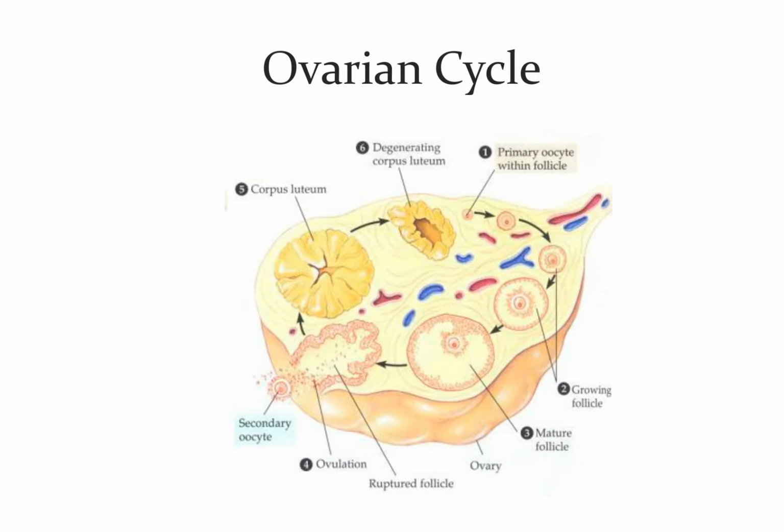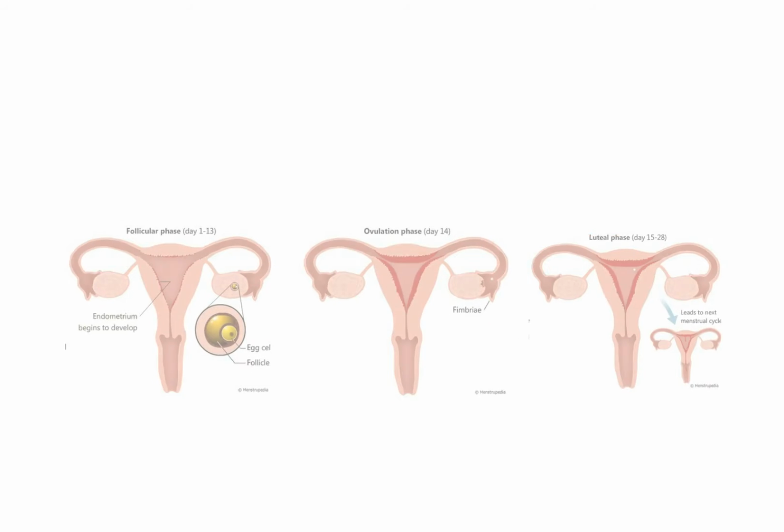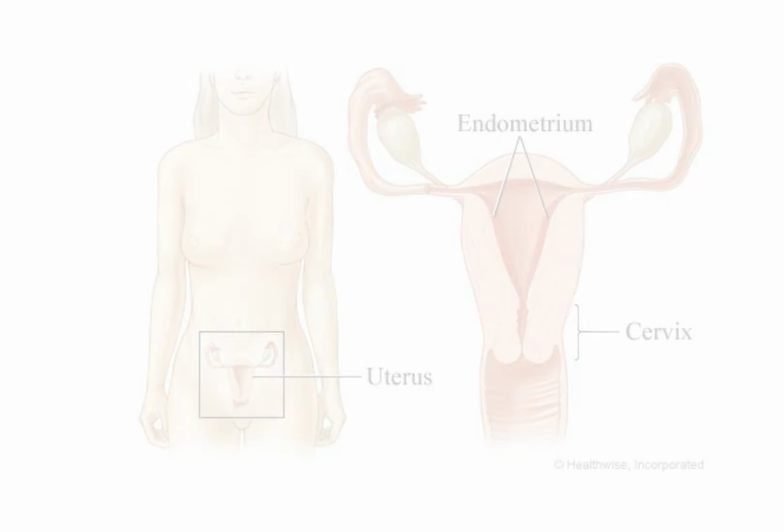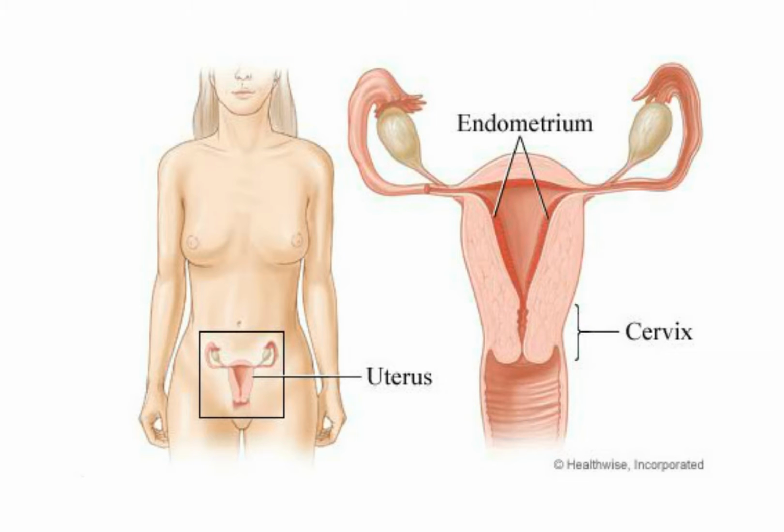The ovarian cycle includes a series of events that occur during and after the maturation of the oocyte. The ovarian cycle is divided into three parts: the follicular phase, ovulation, and luteal phase. The uterine cycle involves a series of changes in the endometrium of the uterus to prepare it for the arrival of a fertilized egg that will develop there until birth.